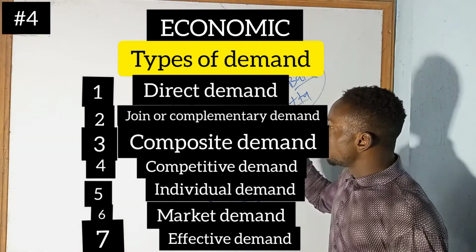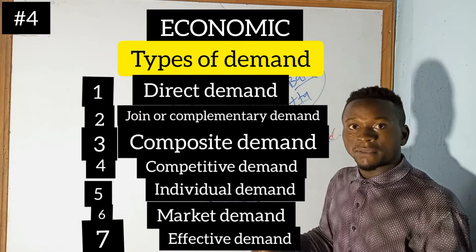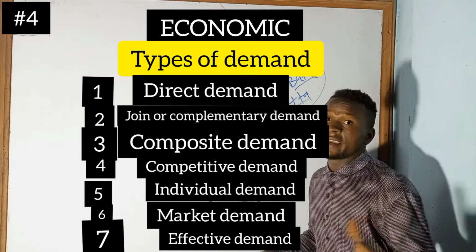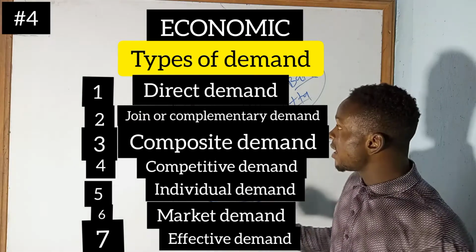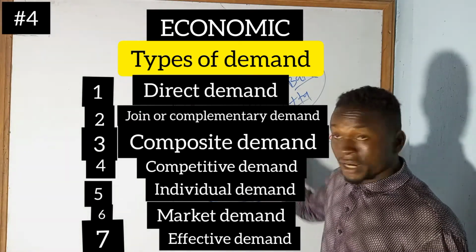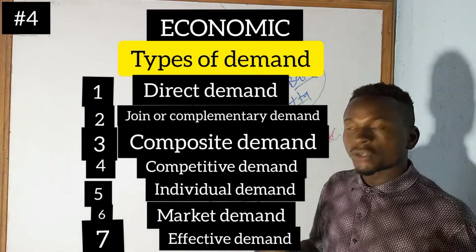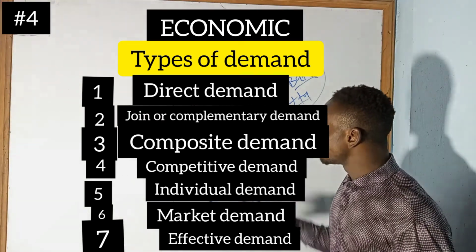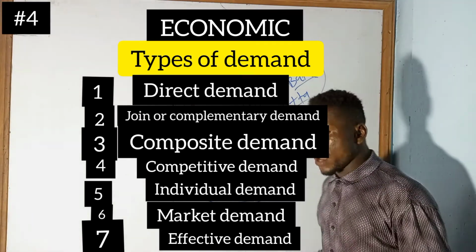We have direct, and we even have indirect demand, where we can talk about land, labor, capital, and entrepreneur. Those are indirect demand as a whole. So we have direct demand, indirect demand, joint demand, composite demand, competitive demand, individual demand, market demand, and the last, effective demand.